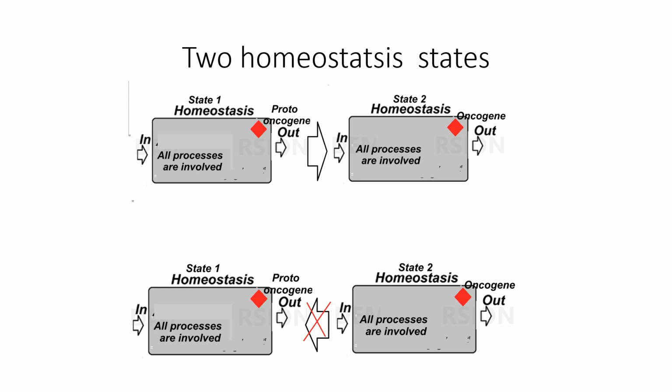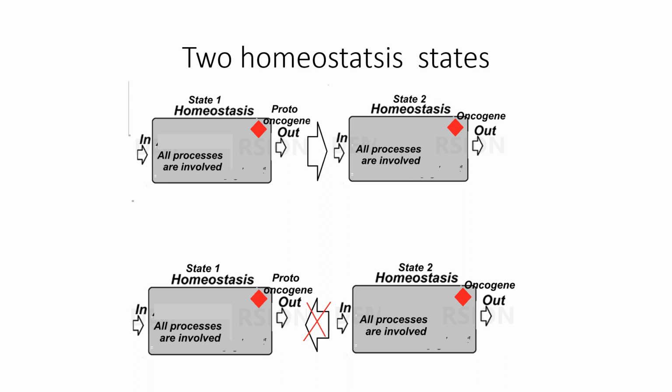Although we treat them as separate entities, we know that they represent processes. So in state 1, we see the proto-oncogene, in state 2, we see an oncogene, and we ask,